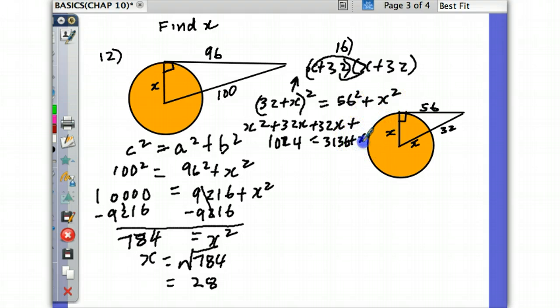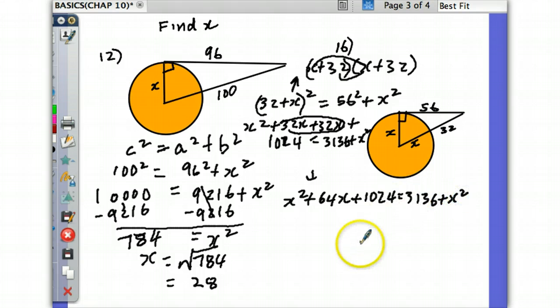I'm going to put it right here. All right. These will go together. They're like terms. So I'm going to drop it down now. It's going to be x squared plus what? 32 plus 32? Once you add both x's, 64x plus 1,024. It's going to be equal to 3,136 plus x squared.